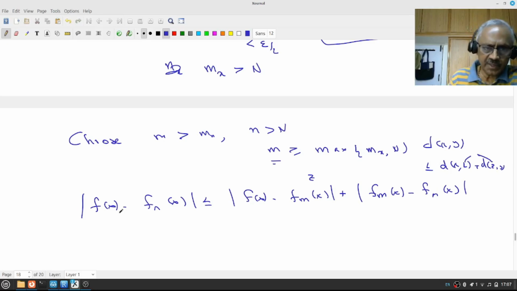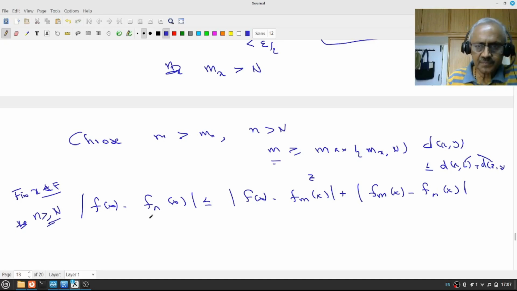For this particular number, you are keeping x not in E. For this thing, I have found it, right? And therefore, if n is greater than or equal to capital N, that's all I need. This is less than epsilon by 2, this is less than epsilon by 2, therefore the sum is less than epsilon.